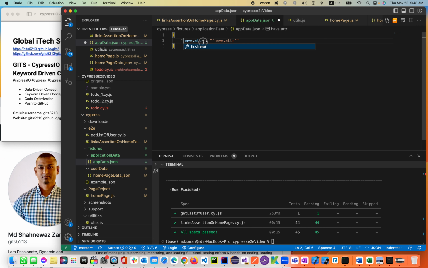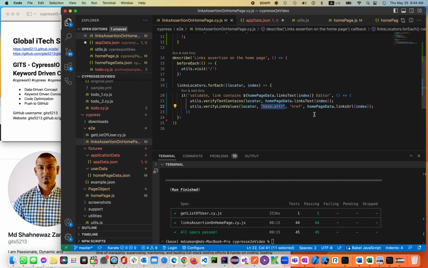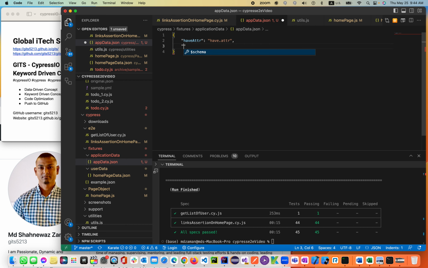Now have attribute, you can make it as haveAttr, declaring have attribute. Then the second one, we will have our href. So let's put the href over here, href, and put the href. That's it.